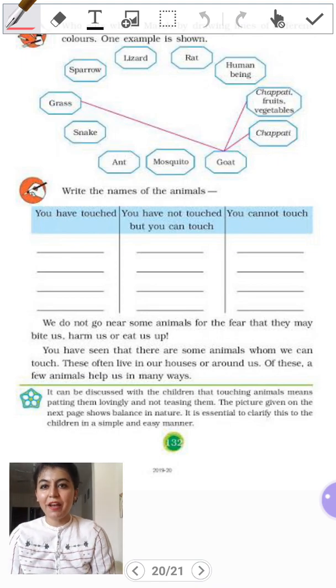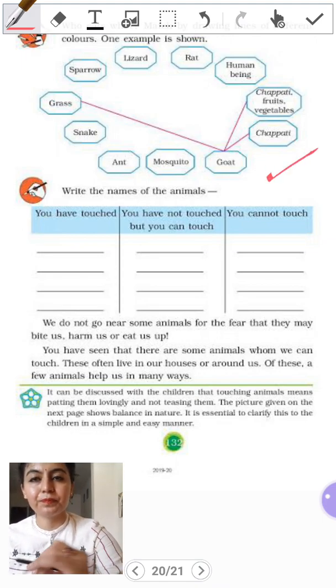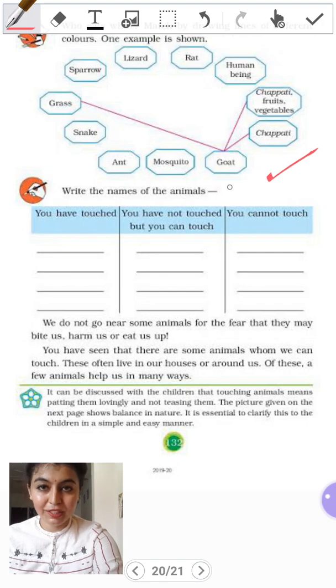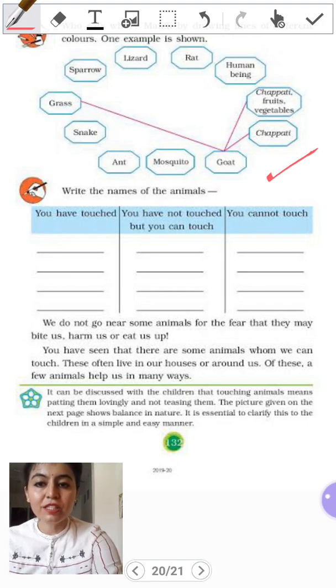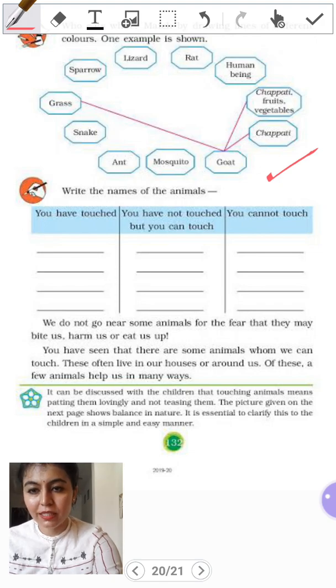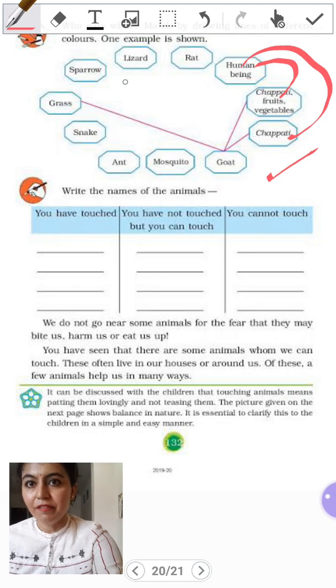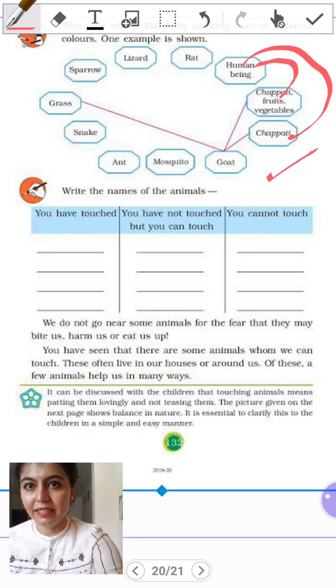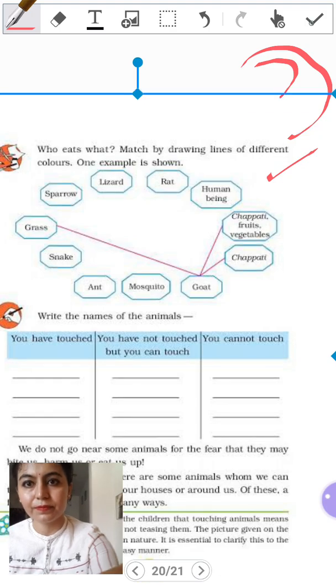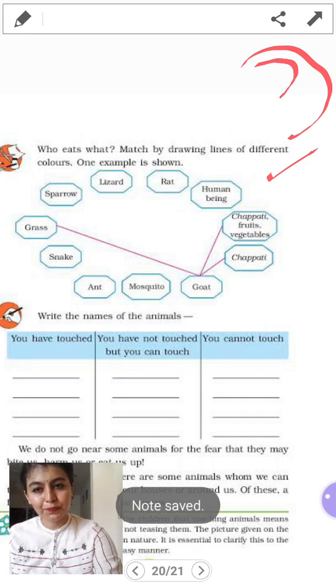Then the last exercise which we have here is a chart given to you, a small chart here. What do you have to do? One example is already done for you. You have to match who eats what. For example, here, goat eats chapatis, breads, fruits, vegetables, then grass. So you have to match who eats what. I'm going to explain how. For example, human beings eat chapatis, fruits. Then we have lizard. Lizard eats ants, mosquitoes. Both. So this is how you have to do it.